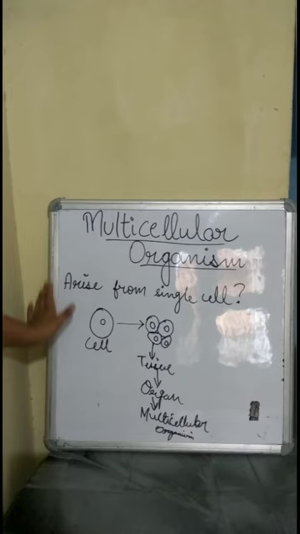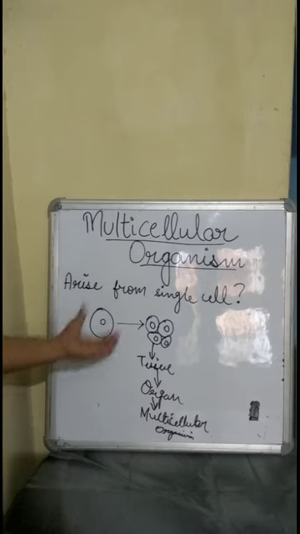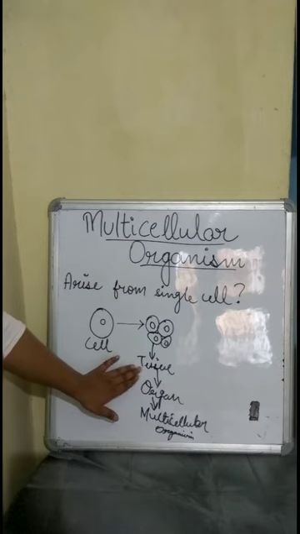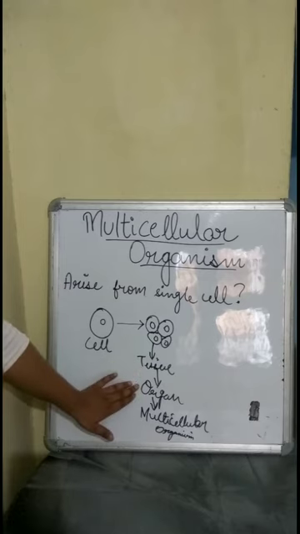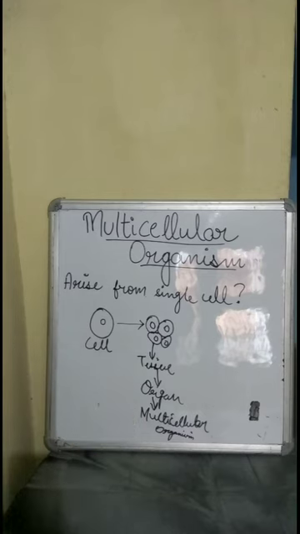So this is how the multicellular organism gets formed. Basically it comes from the single cell which divides to form cells of its own kind, and these cells come together to form tissues, and then tissues come together to form the organ, and then it creates the multicellular organism.